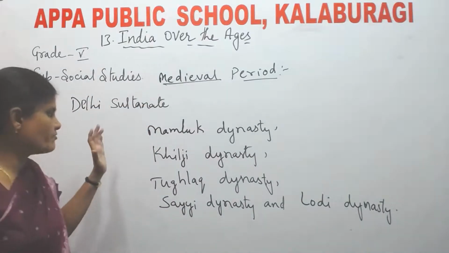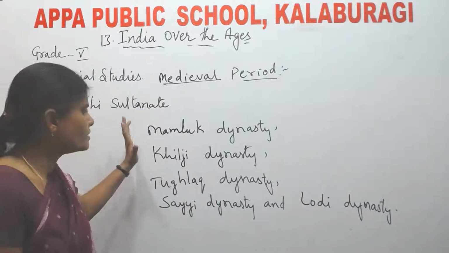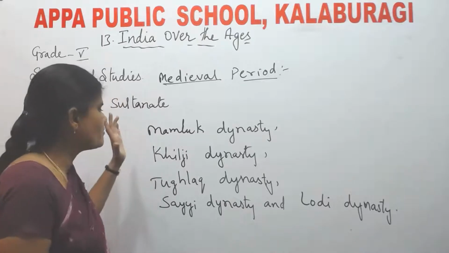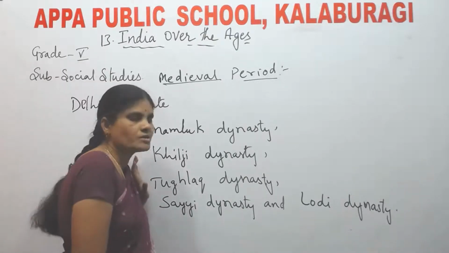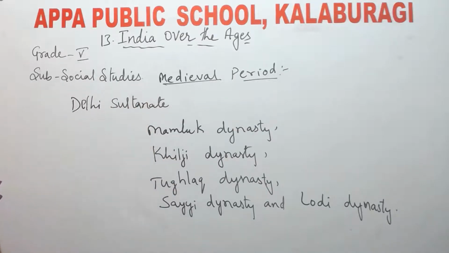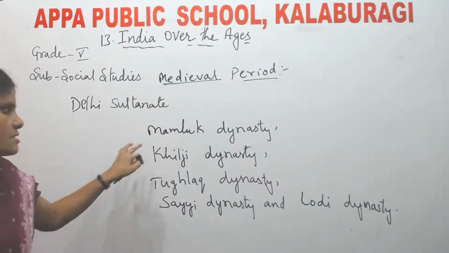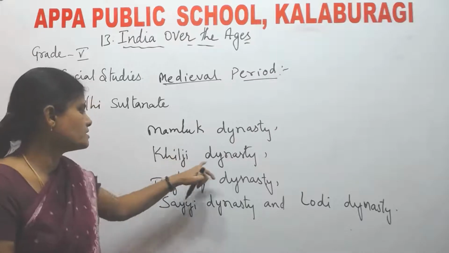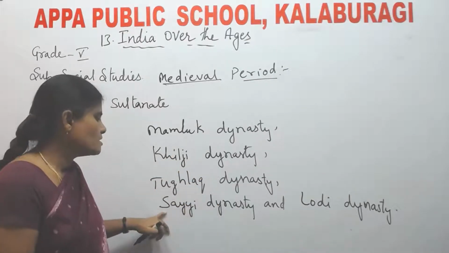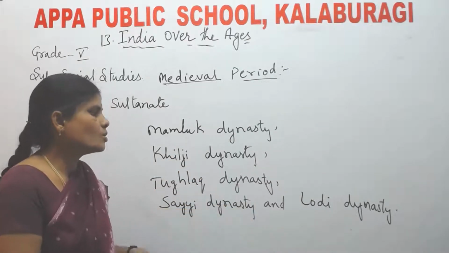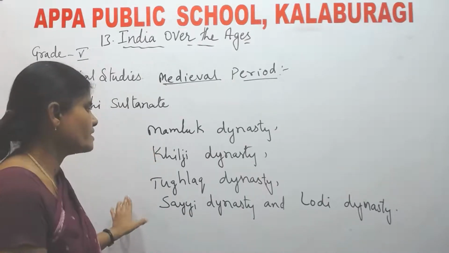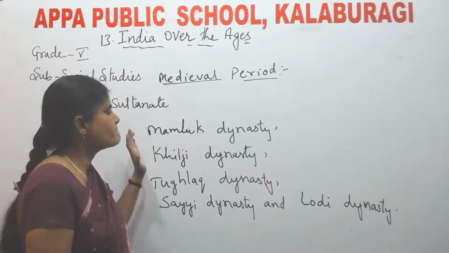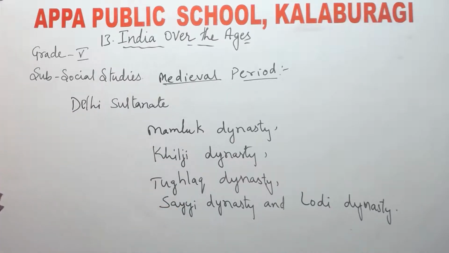See, these are the five dynasties which ruled Delhi. Okay, these five dynasties which ruled Delhi are called as a Delhi Sultanate. Okay. Which are the five dynasties? Mamluk dynasty, Khilji dynasty, Tughlaq dynasty, Sayyid dynasty, and Lodi dynasty. These are the five dynasties which ruled Delhi, and they are called as Delhi Sultanate.